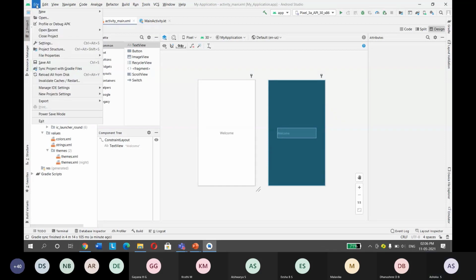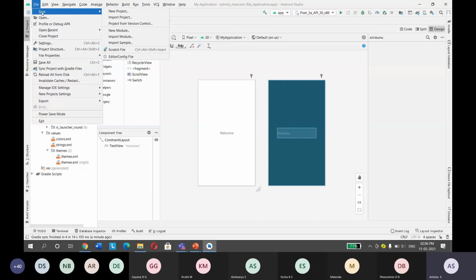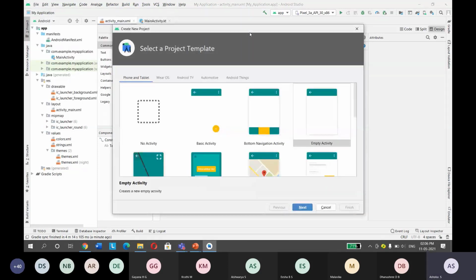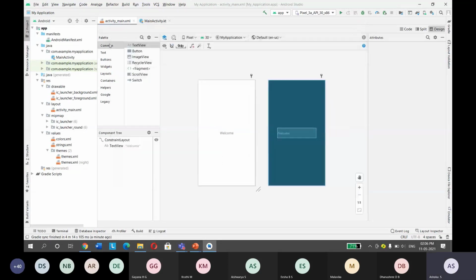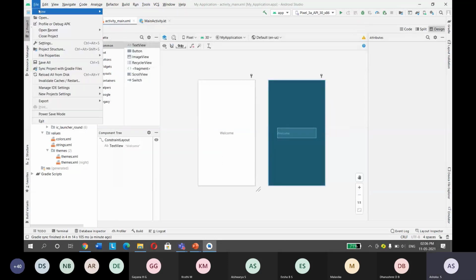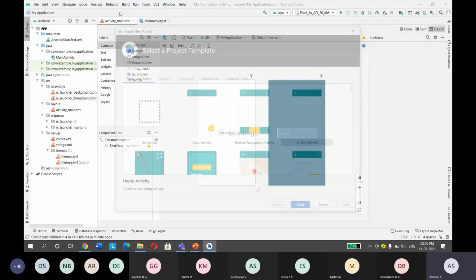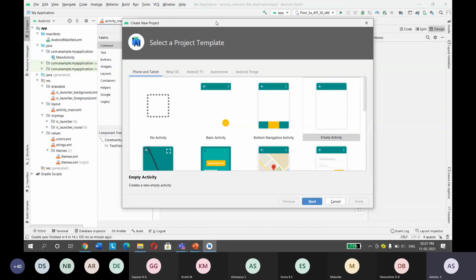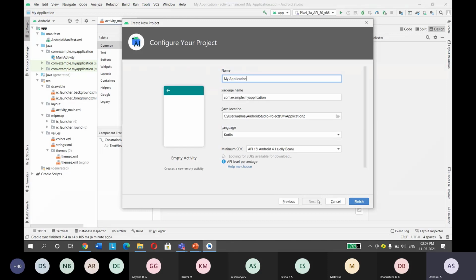Whenever you want to develop a new project, go to New, then New Project. I'll show you how to develop a simple project. You need to select a template. Different templates are available. I'll select Empty Activity, then press Next.